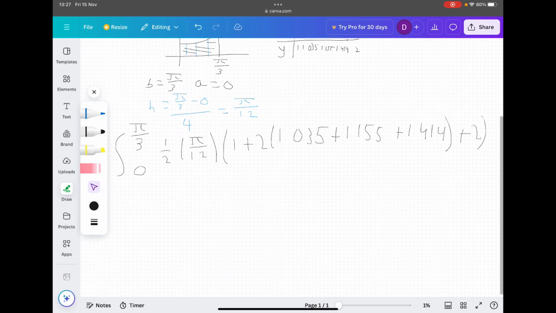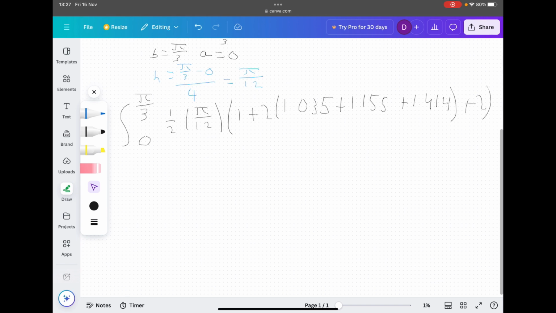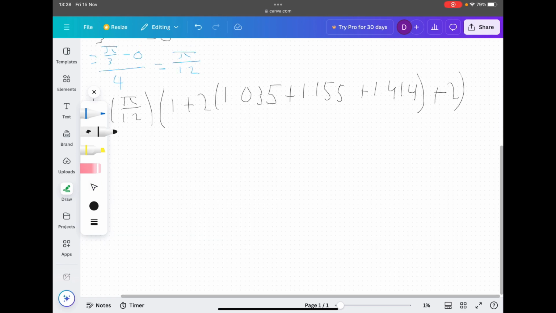Okay, so hopefully you got this, and what we're going to do is just quickly simplify it, and that is essentially it. If we look at the stuff in brackets, if you quickly punch that into your calculator, you should get 10.208.